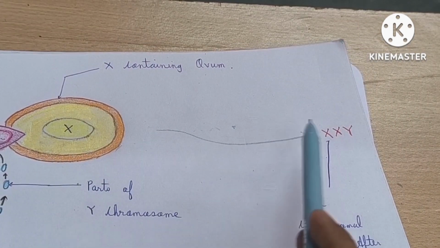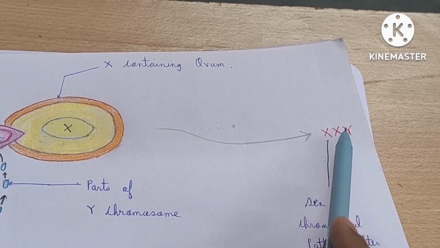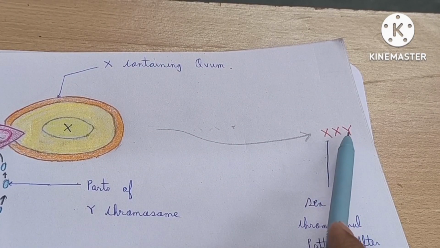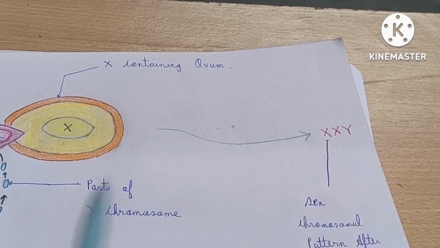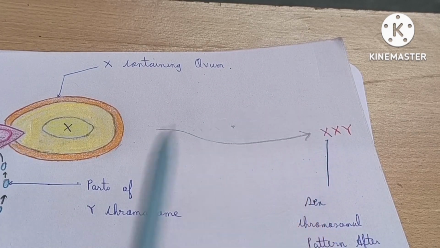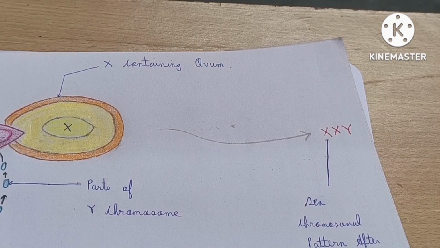As a result, abnormality occurs in the chromosomal pattern of the sex chromosomes, that is XXY, and due to this, transgenders form. Also, due to the presence of this additional X chromosome, in such persons along with masculine characters, feminine characters also develop. These are all basic information I want to give.